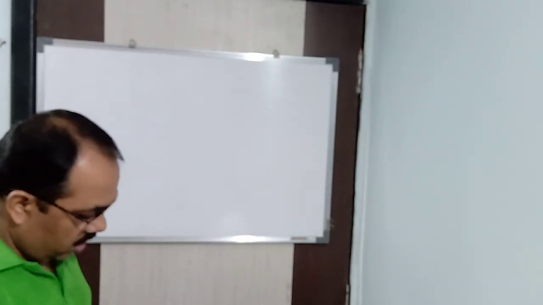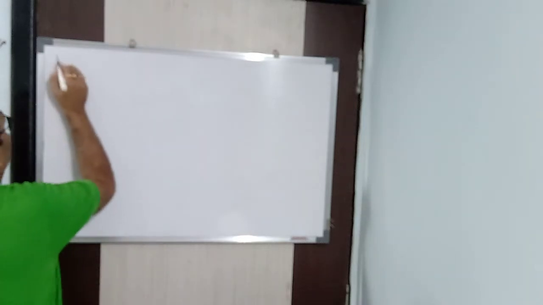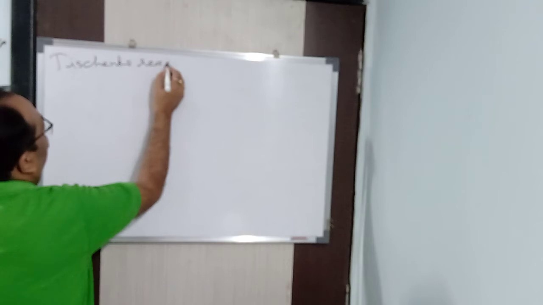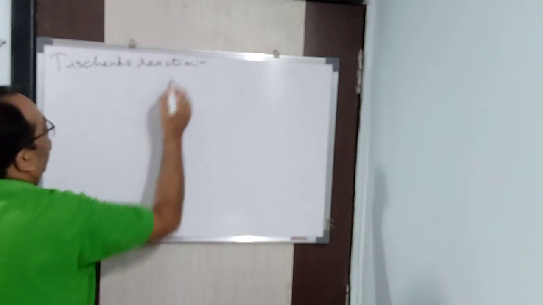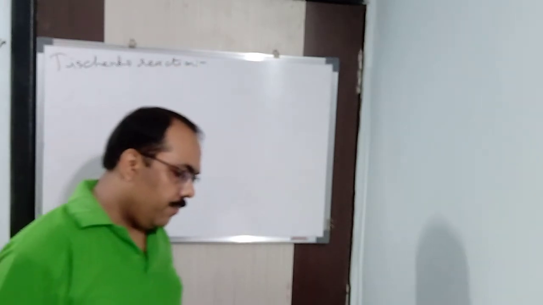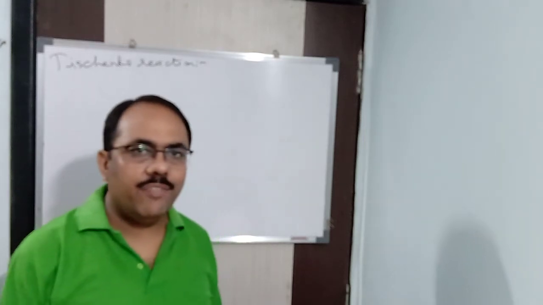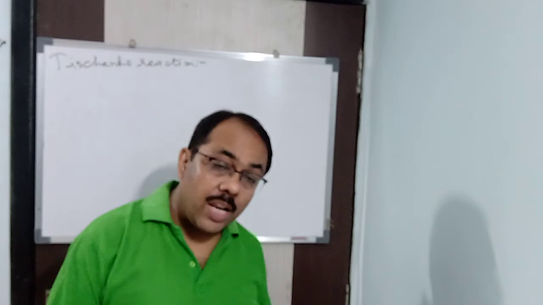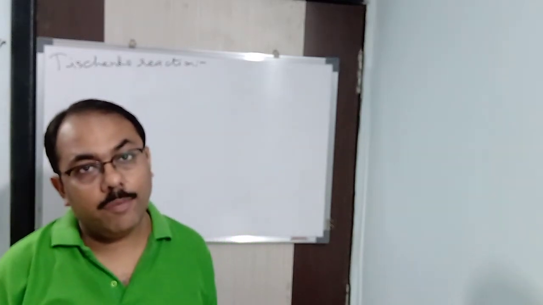Next we'll come to the Tischenko reaction. Now, the Tischenko reaction is a modified form of the Cannizzaro reaction. It is given by all aldehydes and ketones. Why is it a modified form?